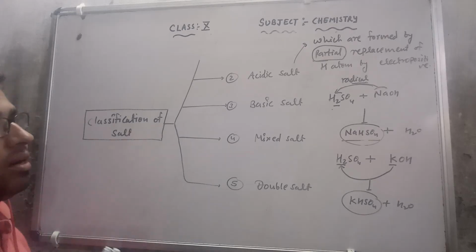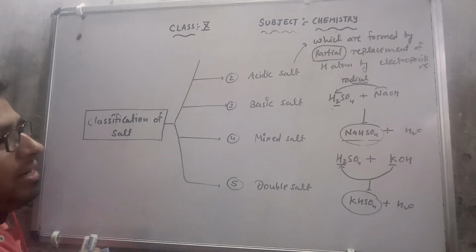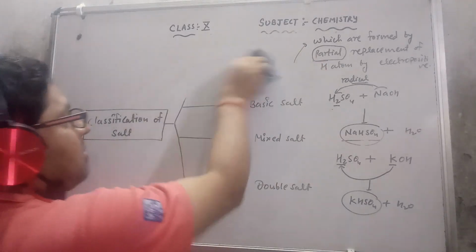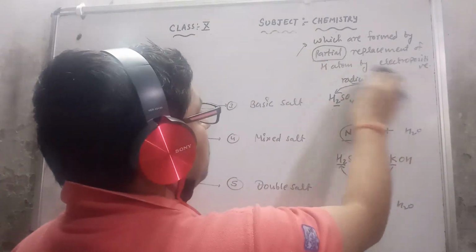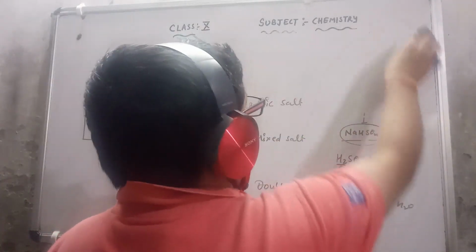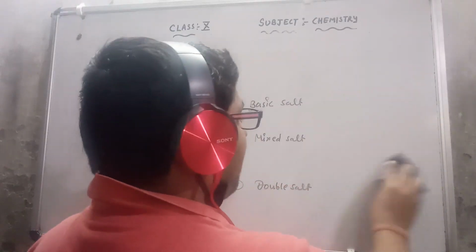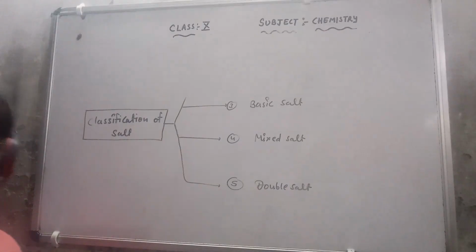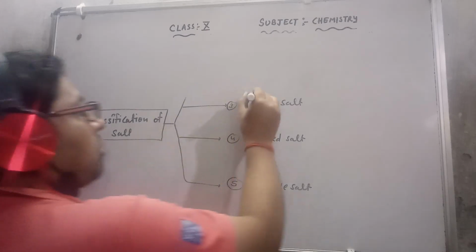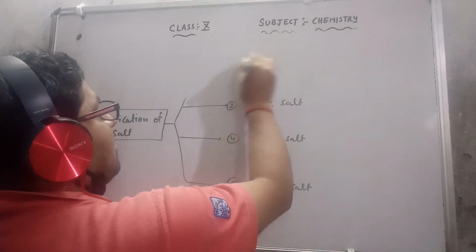Now the basic salt, whatever I want to discuss with you, is also like the acidic salt. We can say that any substance is basic due to the presence of OH, hydroxide ion.